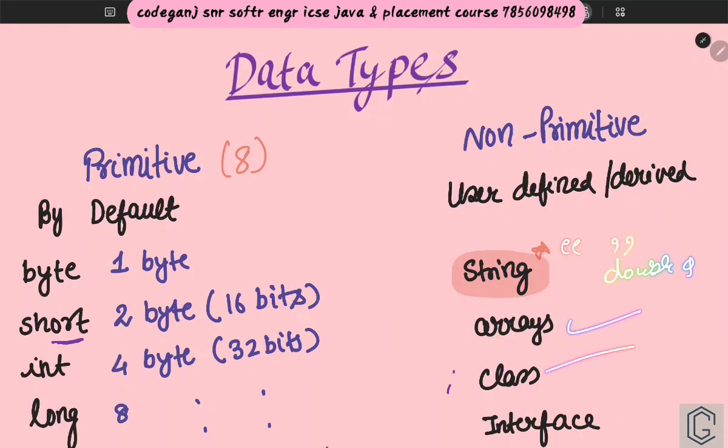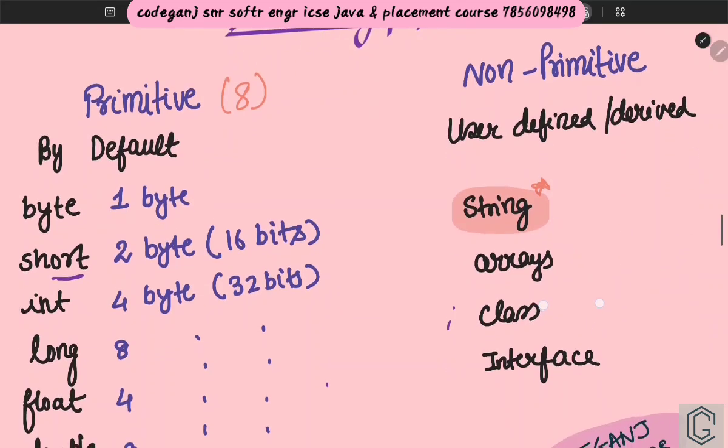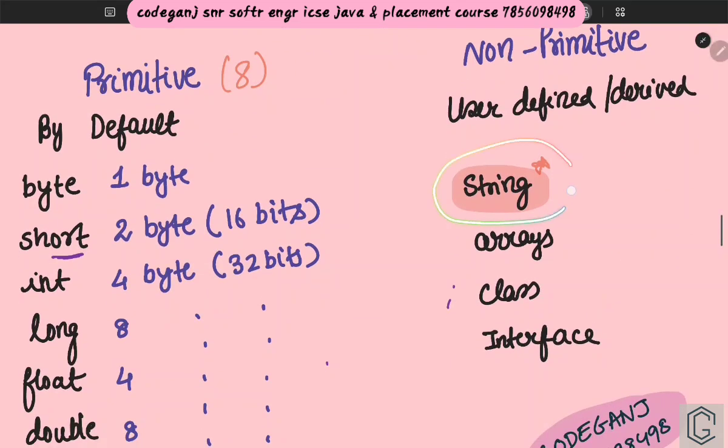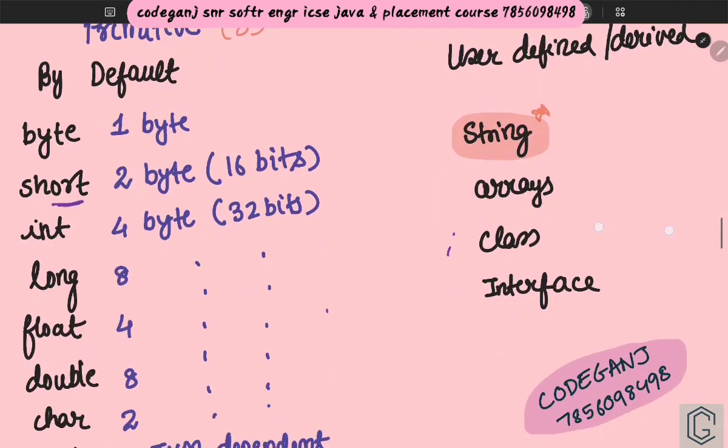Similarly, we have array, class, interface, etc. We did not deep dive there, but just an example we have given. One important point I told you, you have to know this part: string is a non-primitive data type.